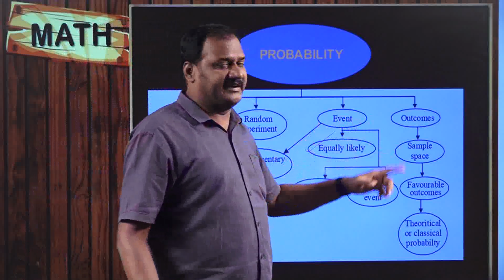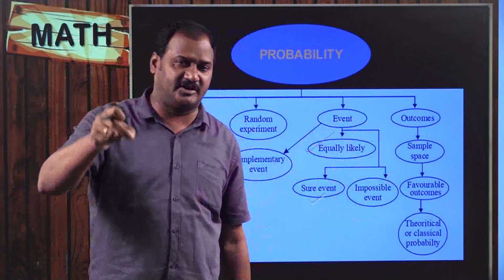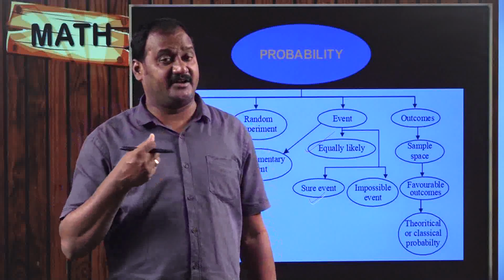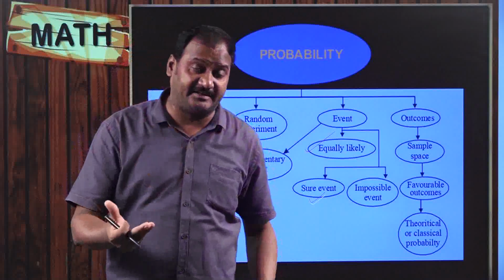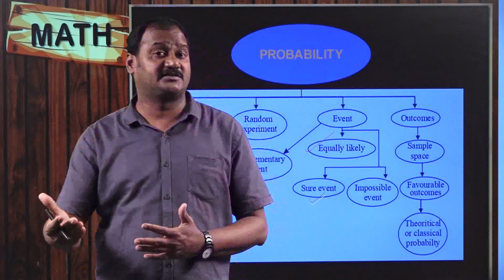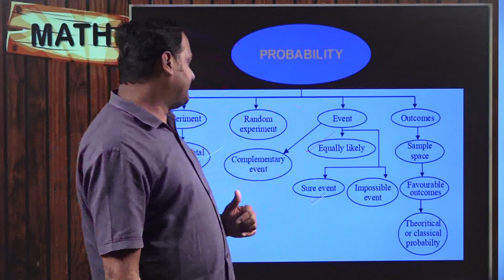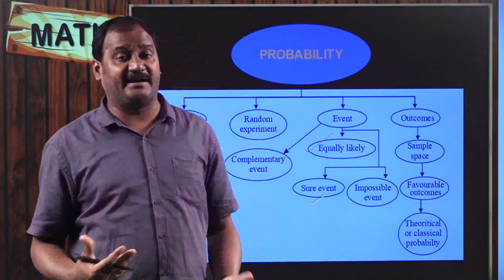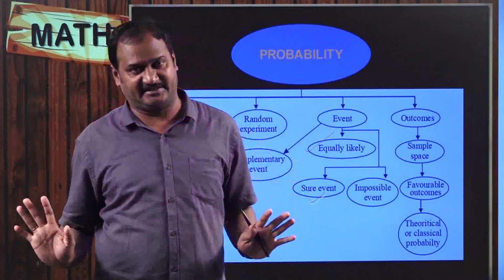And coming to the event, we already discussed, an event is nothing but when an experiment is happening. For example, rolling a dice is an event, and tossing a coin is an event. So when an event is happening, then you can identify the possible outcomes as well as the total number of outcomes, right? And a random experiment is when you are experimenting, so it is happening randomly.